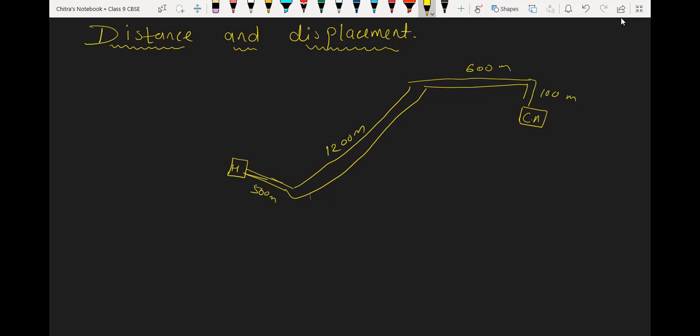Yes, sir. Okay. But if you measure the shortest distance from my home to school, it is only 1500 meter. So 1500 meter is the displacement.